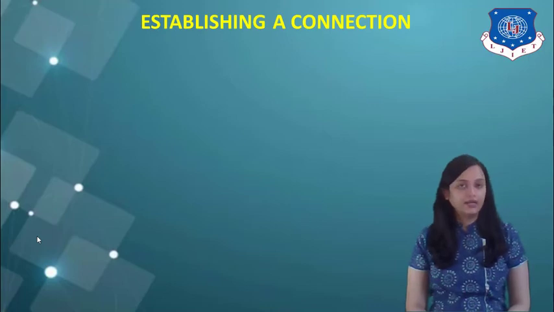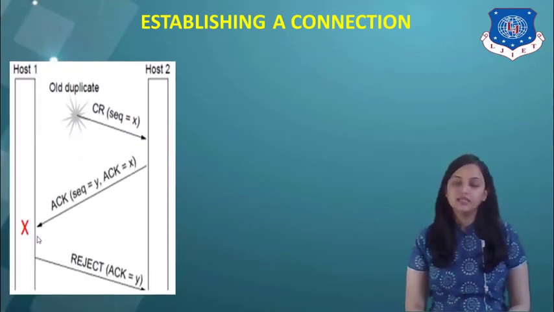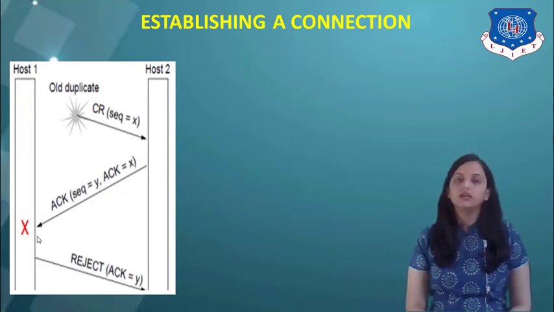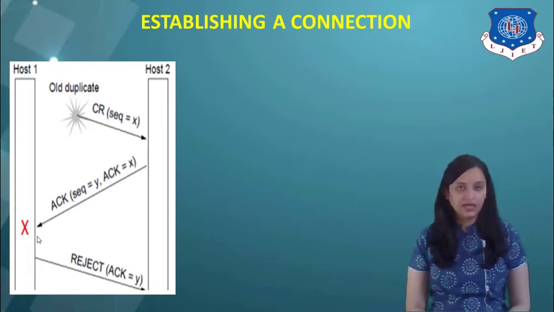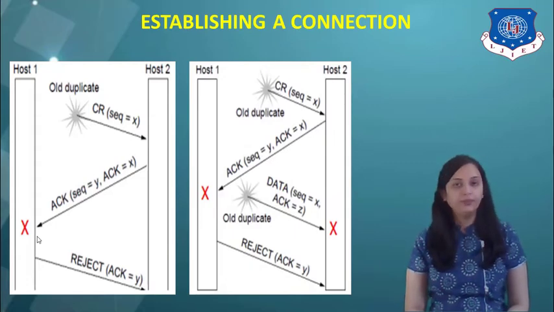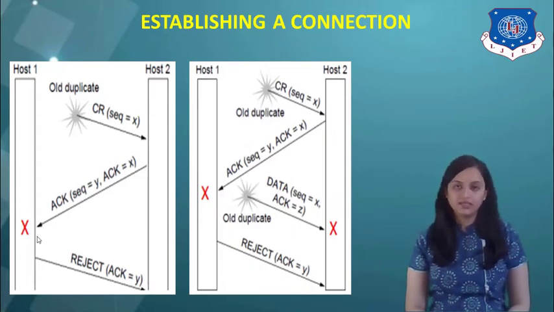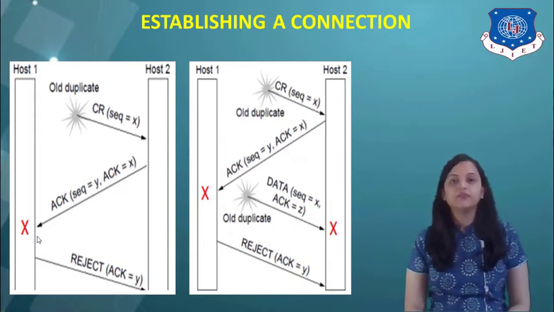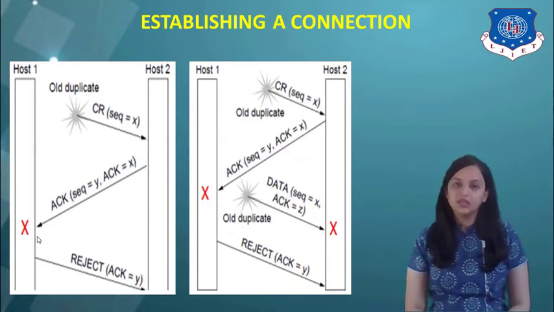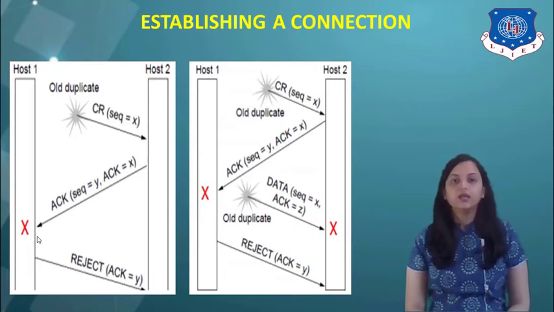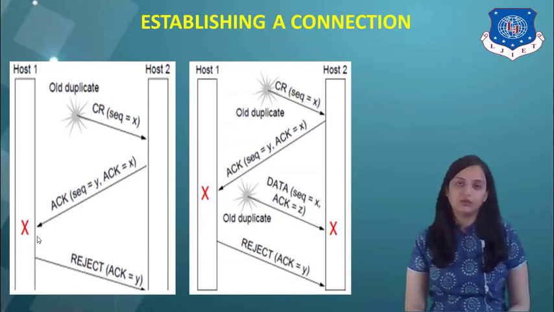Next is establishing a connection. As you can see, this indicates the three-way handshaking of establishing a connection. Here host 1 and host 2 are indicated, where host 1 sends the connection request CR, of which the acknowledgement is to be obtained. Here there are two worst case scenarios that may happen if the standard connection is not established. The first case indicates the loss of connection request or duplication of CR, and the acknowledgement received is incorrect, so it will reject this acknowledgement.